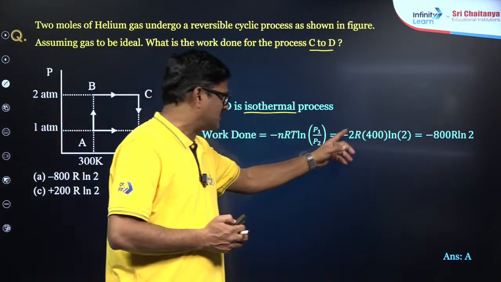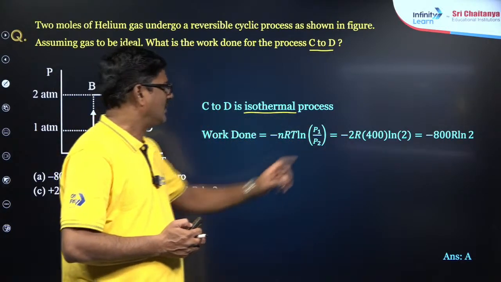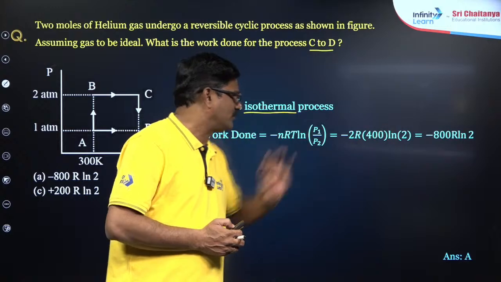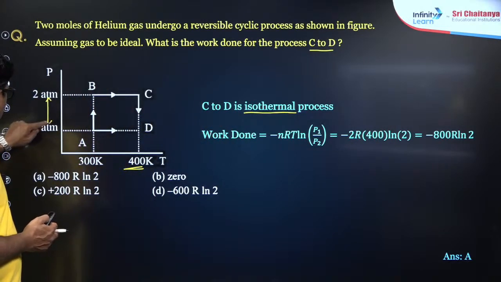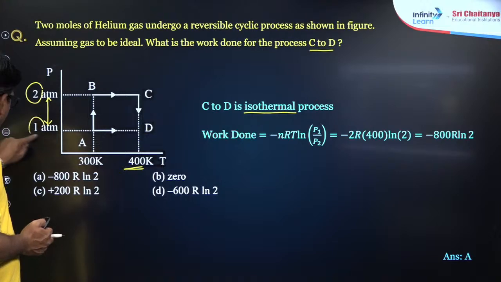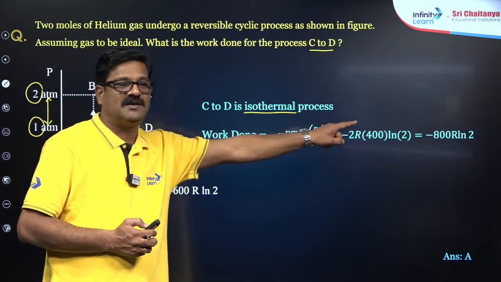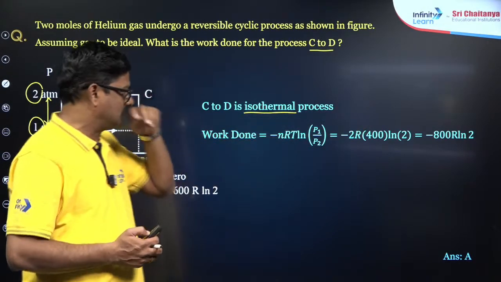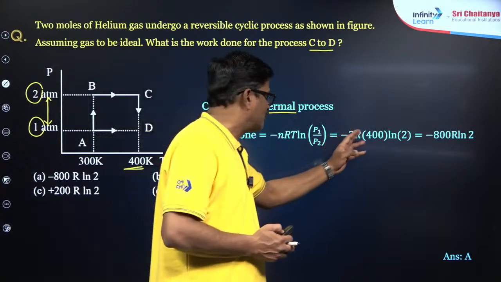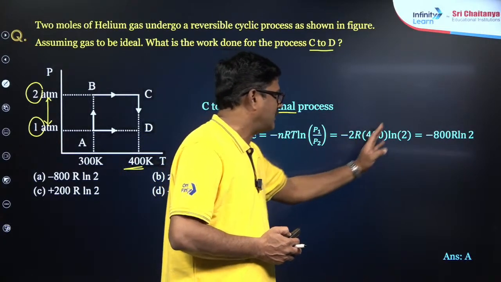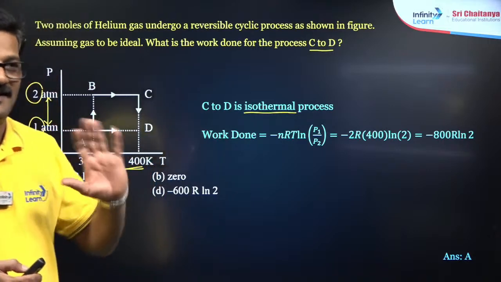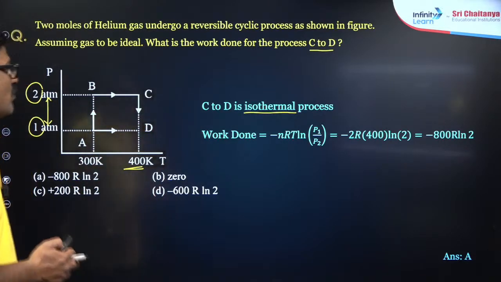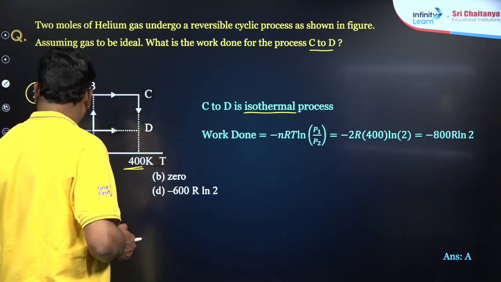That is given as minus 2 R 400 ln 2, because the pressures are P2 and P1, so that is 2 upon 1, so ln 2. On solving, 2, 4, 8, so minus 800 R ln 2. Option 1 is the correct answer.